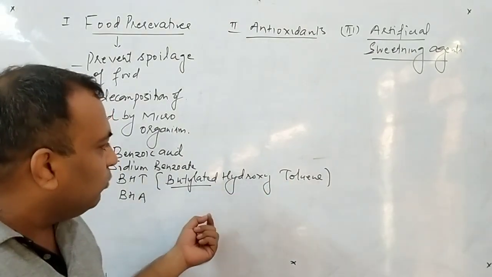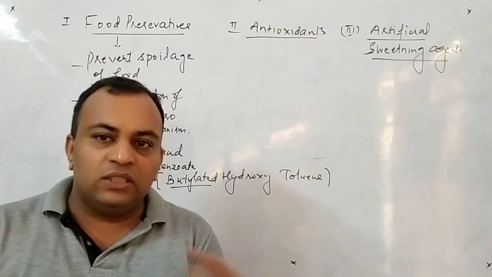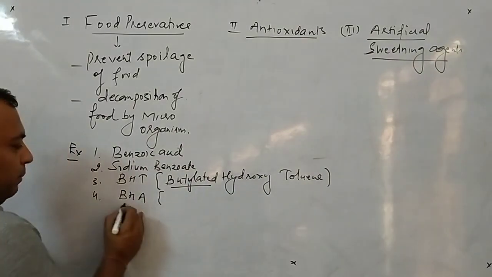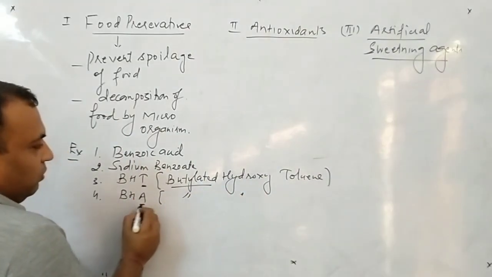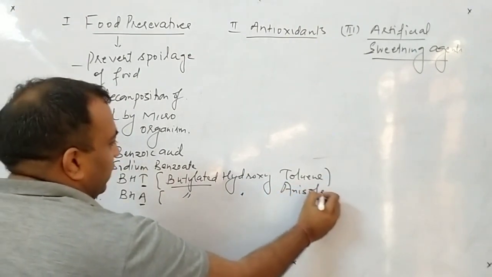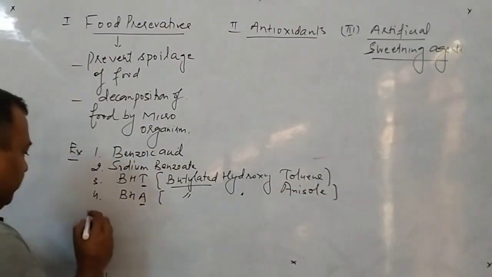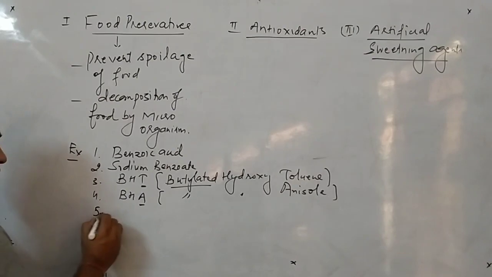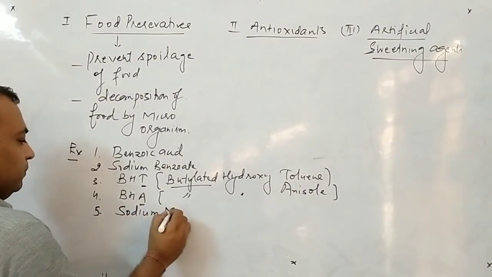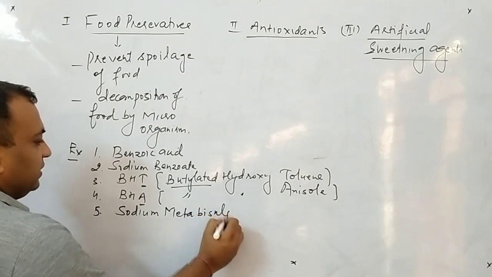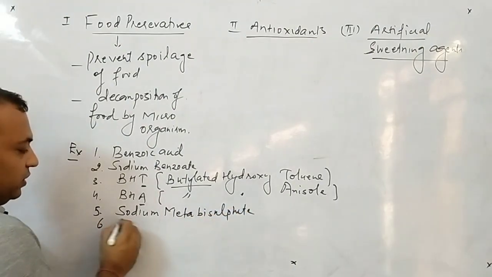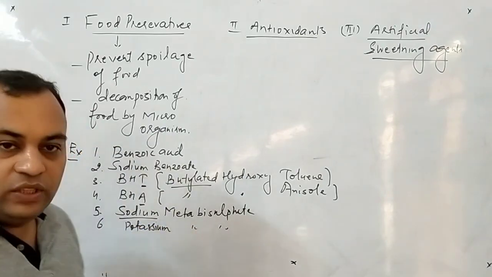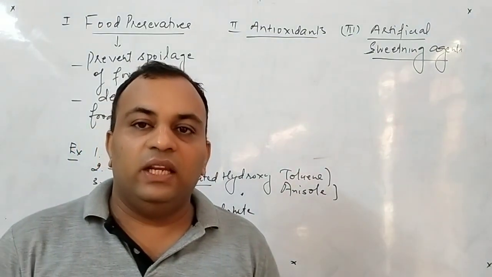I tell you one more thing, that in this chapter there is no need to do the structures. Therefore I am just writing the names of the compounds. So this one is butylated hydroxytoluene, and this one is BHA, butylated hydroxyanisole. In place of toluene we have anisole. Now these are four common examples. Beyond these we have two more examples, number 5, sodium metabisulfite, whereas the sixth one, in place of sodium we can also take potassium metabisulfite. So these are some of the most common food preservatives that we use in our day-to-day life.